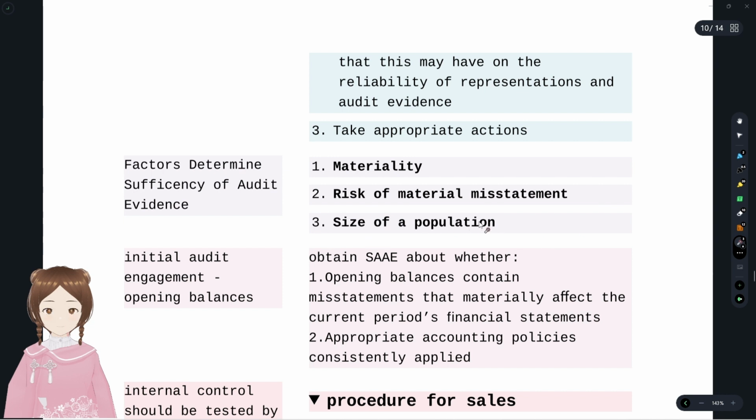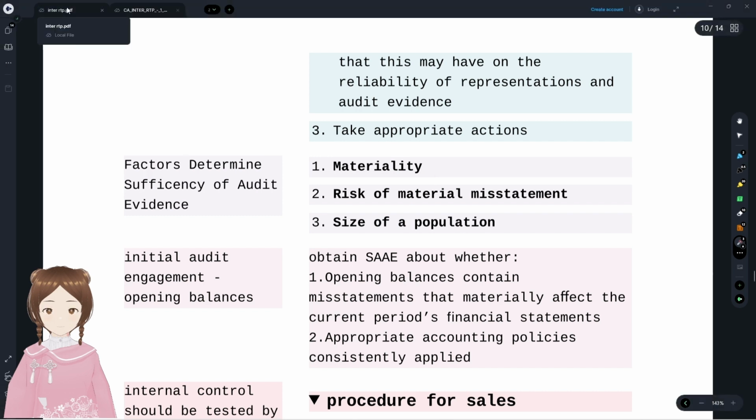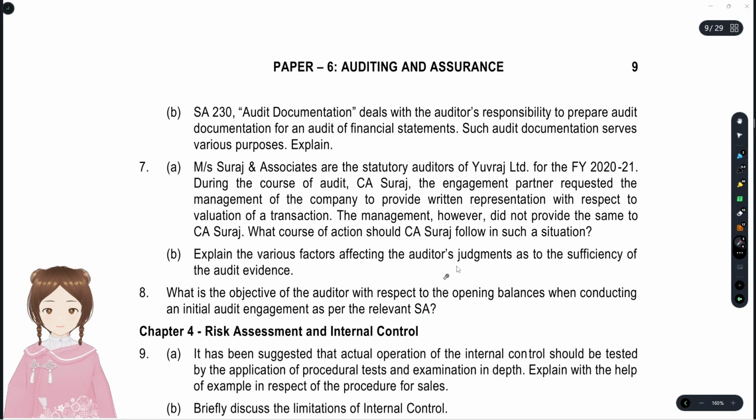If the size of the population is 100, you could take like 10 samples. If the size is like 10,000, you'll take 100. That's where the sufficiency changes; the quantity of audit evidence to be obtained changes. The higher the audit risk, the more quantity is required, and the higher the materiality, the lesser the quantity. This is how they affect the quantity of audit evidence.